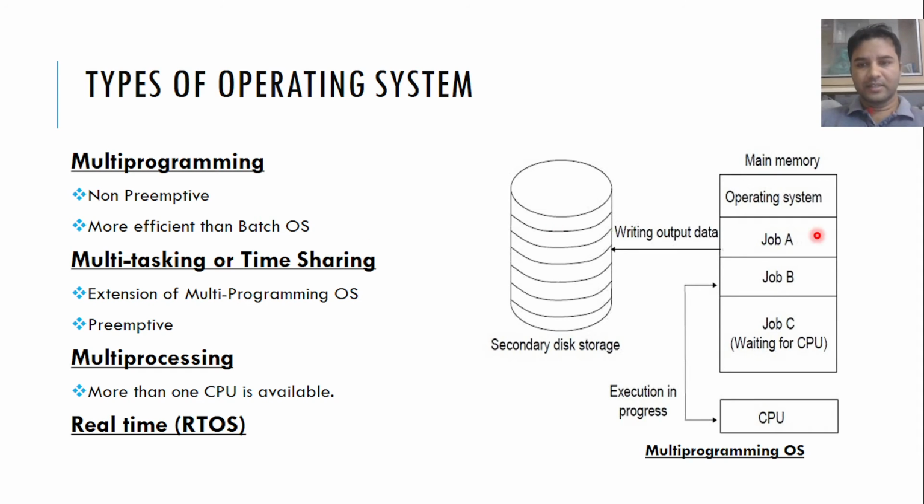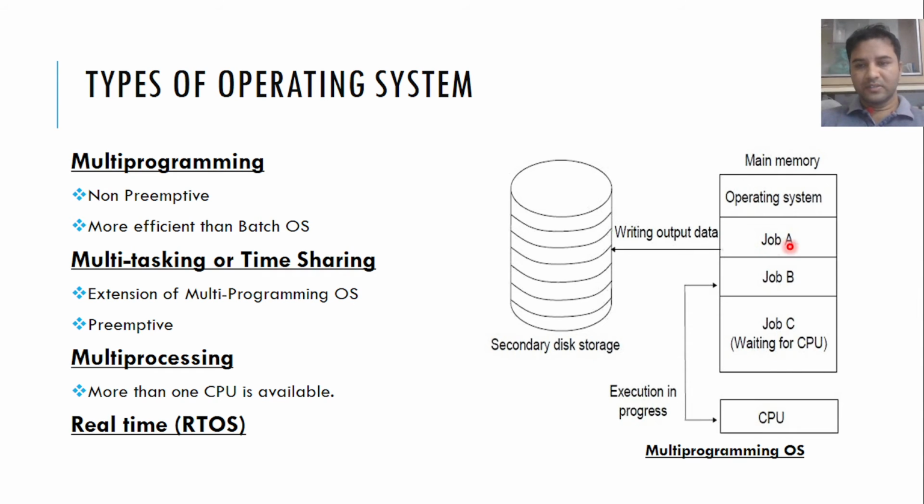Let's say there are 3 jobs in the main memory: job A, job B, and job C. Now job A is involved in writing some output data. That means this is my secondary disk storage space, and job A is currently writing some output data.